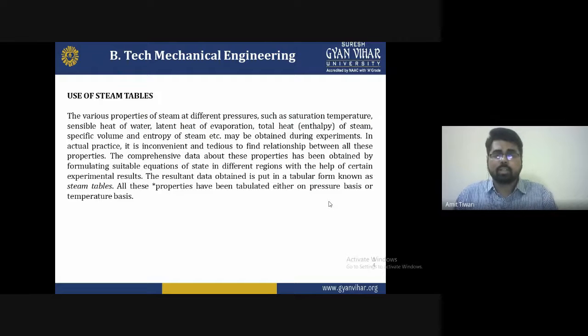In actual practice, it is inconvenient for engineers to find the relation between all these properties together. So comprehensive data about these properties has been obtained by formulating suitable equations of state in different regions with the help of certain experimental results. The resulting data is put into tabular form, known as the steam table, and all these properties are tabulated on either a pressure or temperature basis.